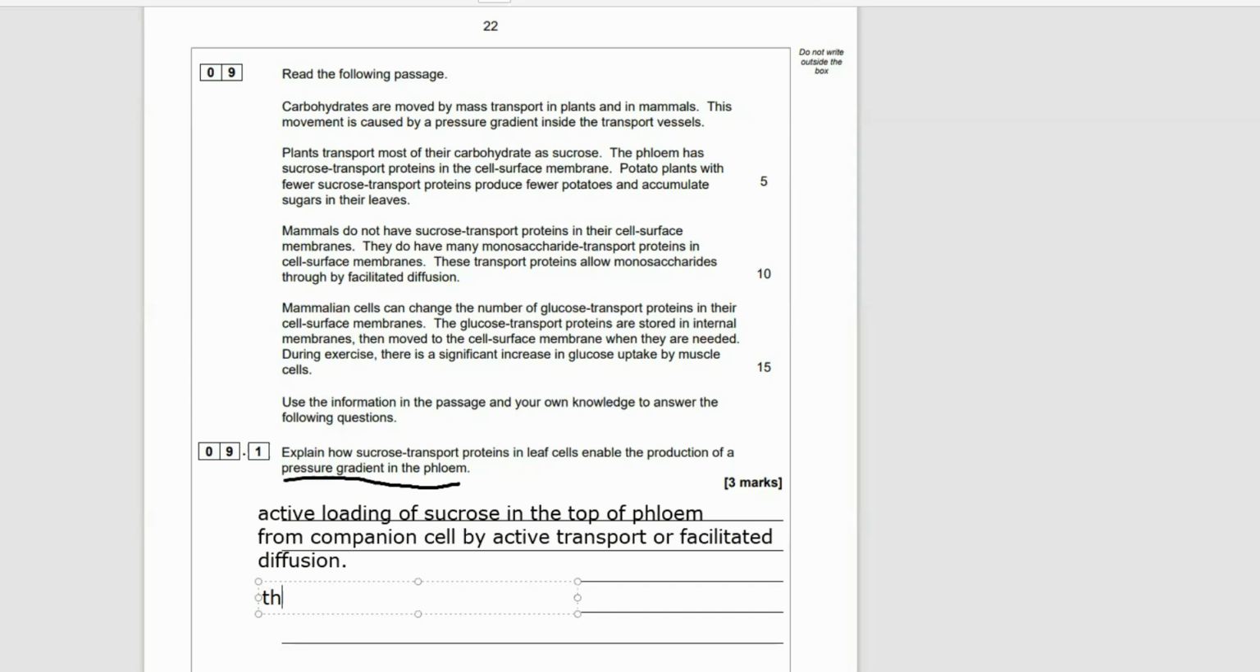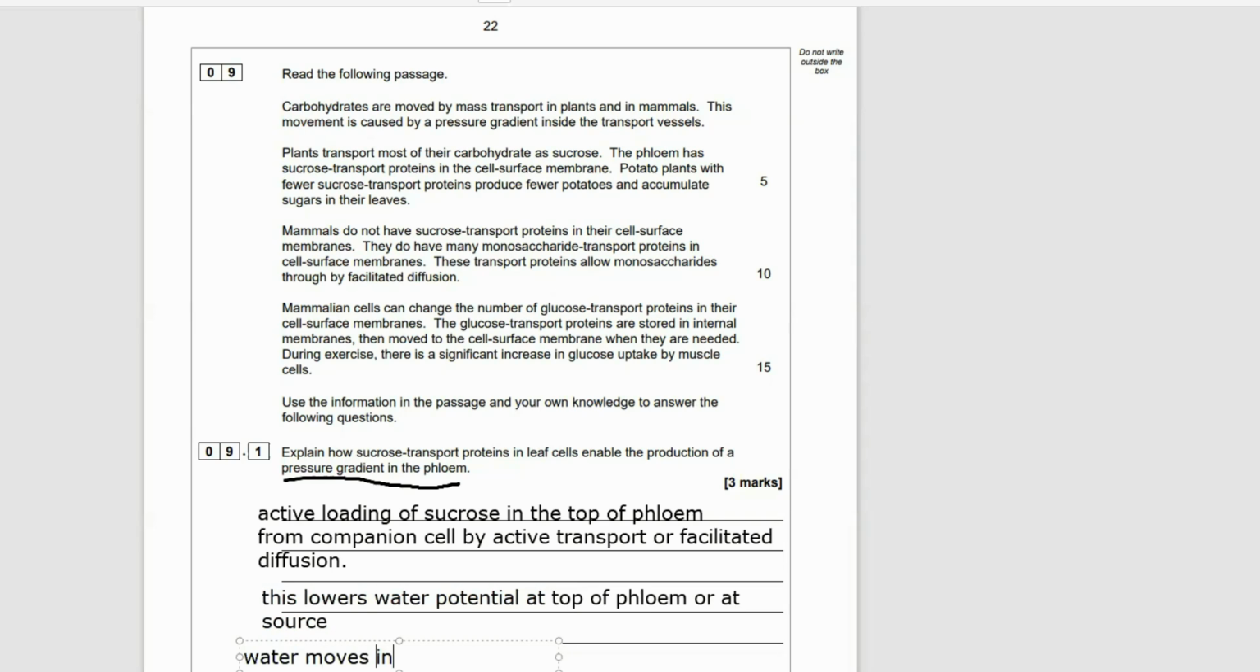Now, you might be asking, well, is it active transport or facilitated? It's actually a combination of both, but in the AQA syllabus, you don't have to know how it exactly works. You can just say active loading of sucrose into the top of the phloem. Now, what does that do? That lowers the water potential because you're adding sugar in there. So the water potential gets lower.